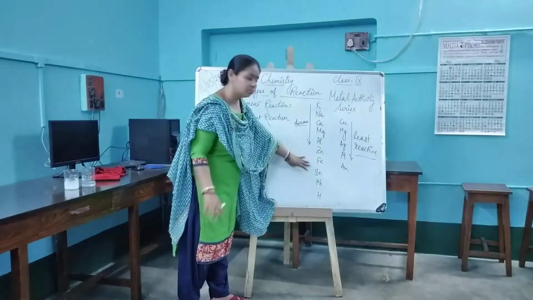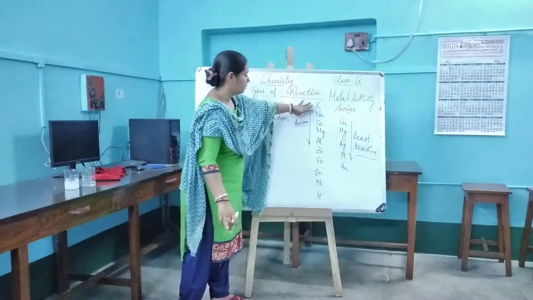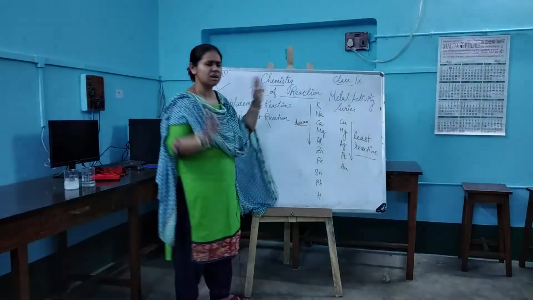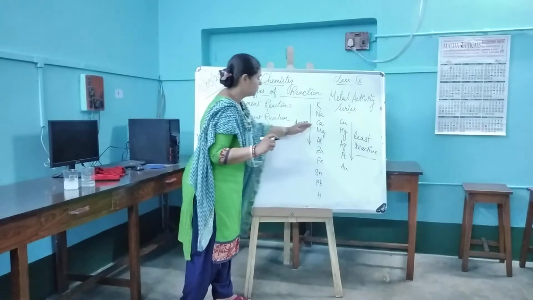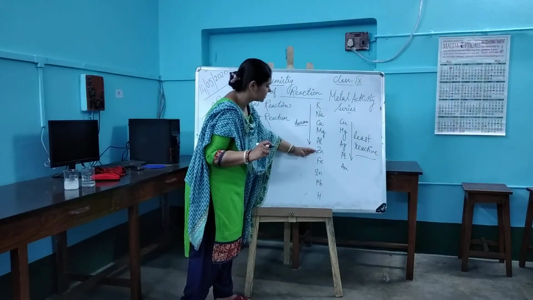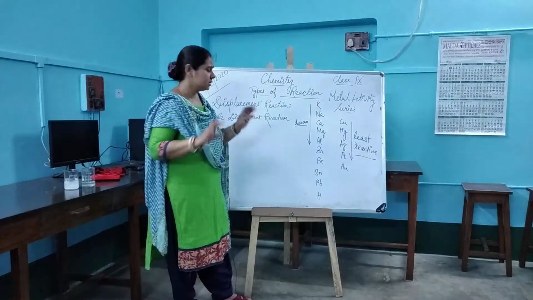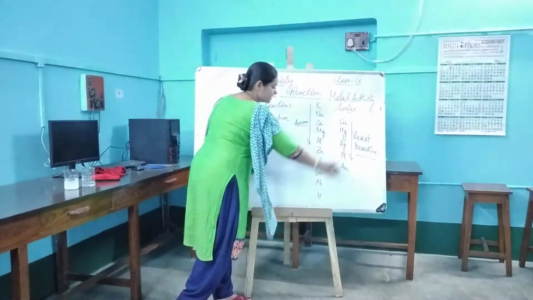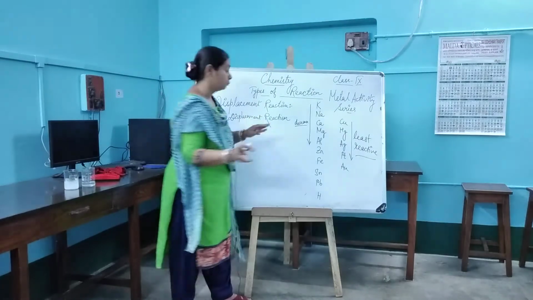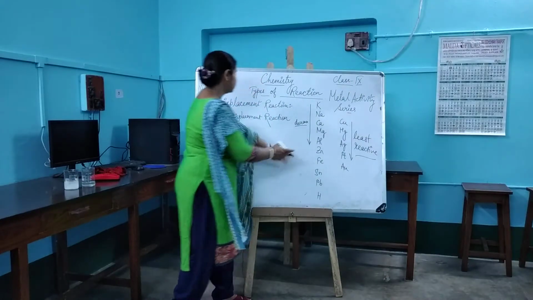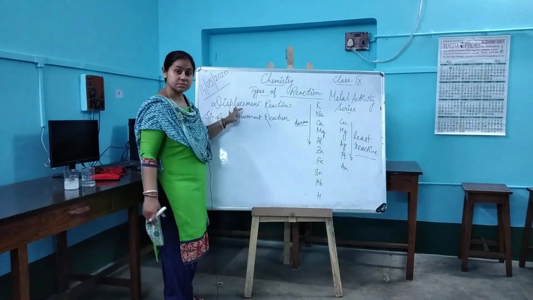These are some strong metals like potassium, sodium, calcium. They are all strong metals. But the moment you start moving a little down, zinc, iron, tin, they become a little weak. Is it clear to you? So this is the activity series. Now we will use the activity series for the displacement reaction.